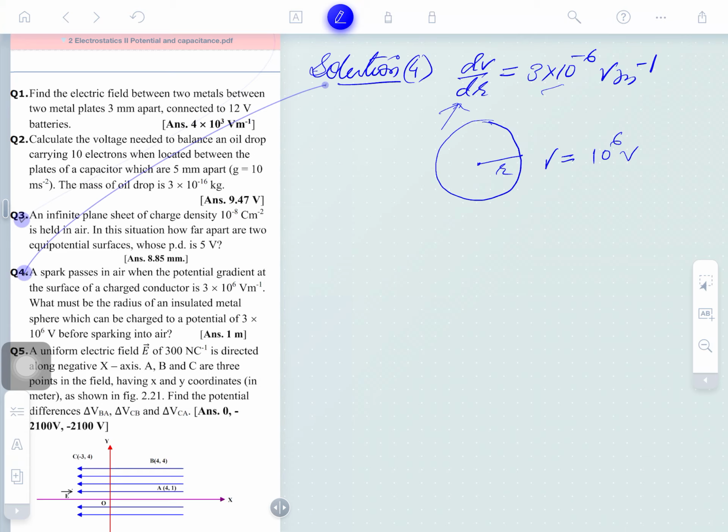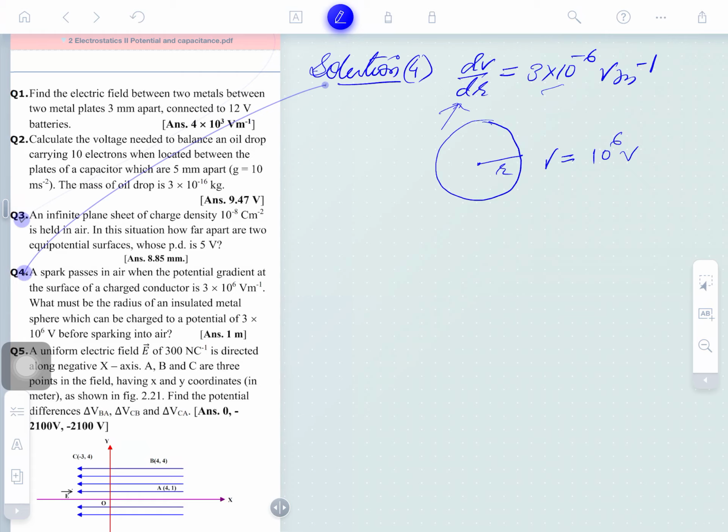There is a spark that passes in air when the potential gradient is this much. The two things are disjoint here, but how can we make them together, since they are part of each other? A spark passes in air. Spark means a stream of electrons, we can say.